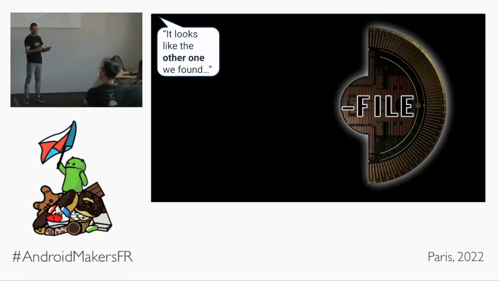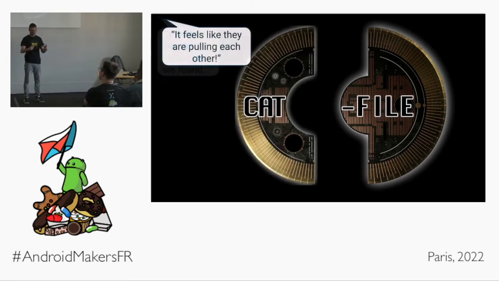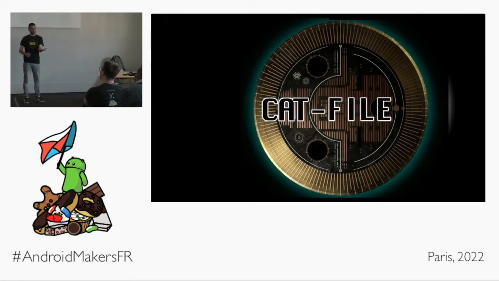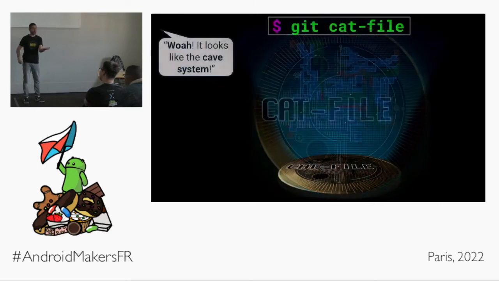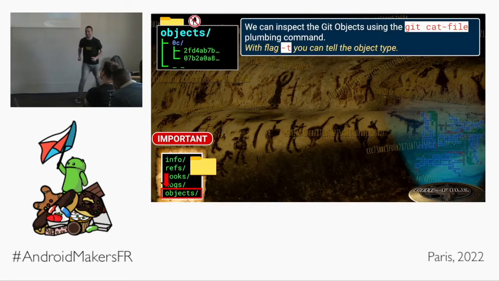Whoa, cool. We've got this other half-metal disc thing, and it says file on it. And it looks like it fits together with the other thing we found. They're sort of pulling on each other. Oh my goodness. And it's glowing. What is happening? It's like a hologram. And it looks just like our map, but more complete. This is amazing, this git cat-file tool. This will help us escape from this hellscape. Let's use it, everybody, to interrogate some of these Git objects.